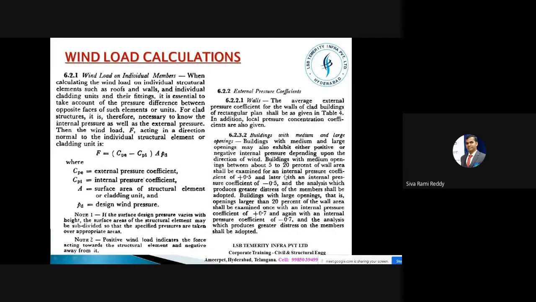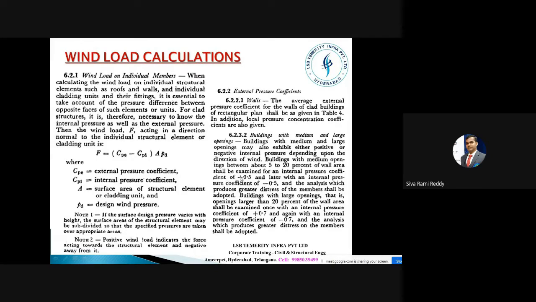Now we can take internal pressure coefficients. Internal pressure coefficients are always constant. Constant in the sense that when you have a percentage of opening like 5 to 20%, it is plus 0.5 and minus 0.5. That's it.